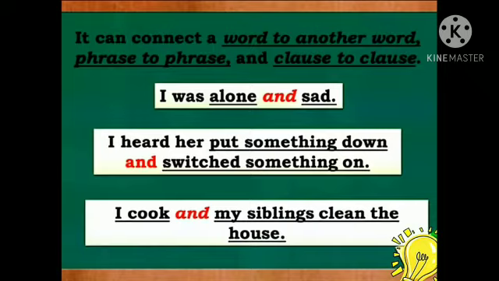The second, I heard her putting something down and switch something on. So again the phrase is there, that is why we have not placed a comma. I cook and my siblings clean the house. One dependent and the other is independent clause. So we have not placed a comma there.